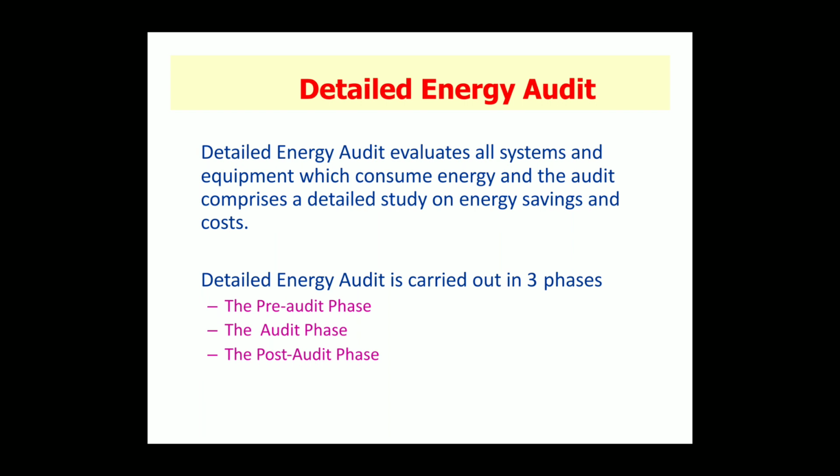In a comprehensive audit, one of the key elements is the energy balance. This is based on an inventory of energy using systems, assumption of current operating condition, and calculation of energy use. This estimated use is then compared to utility bill charges. Detailed energy auditing is carried out in three phases: phase 1, 2 and 3. Phase 1 is a pre-audit, phase 2 is the audit phase, and phase 3 is the post-audit phase.